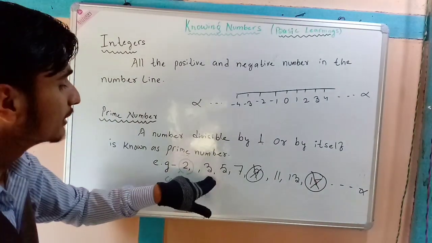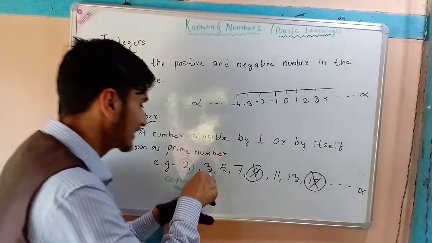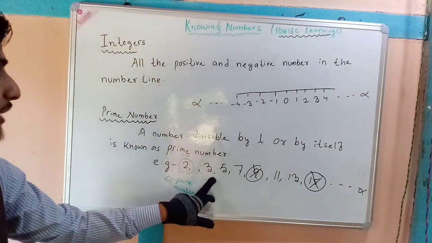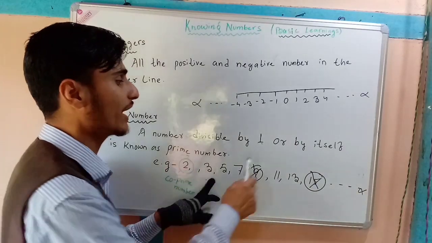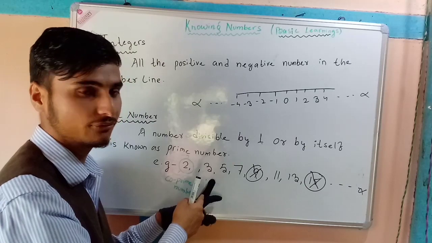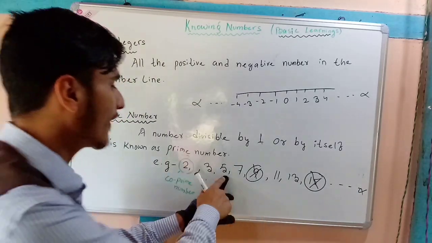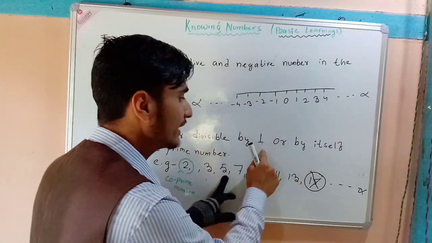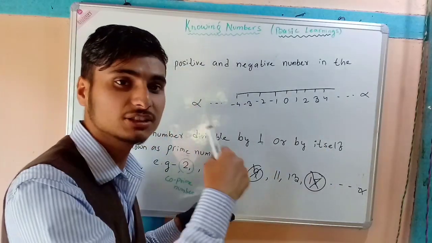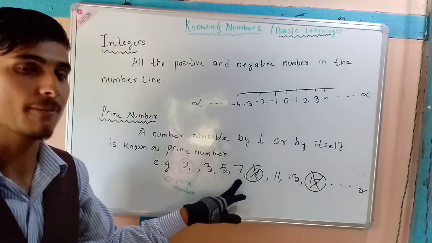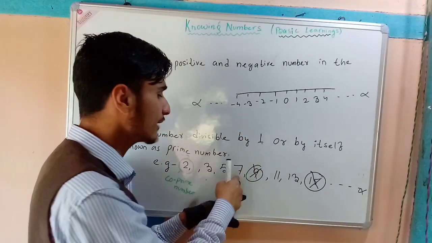Now 3. 3 is also a prime number. How can we say 3 is a prime number? Because it has only 2 factors, 1 and 3 itself. Next, 5. 5 is also divisible by only 1 and by itself. It will not be divisible by other numbers. It is the same with 7 also.